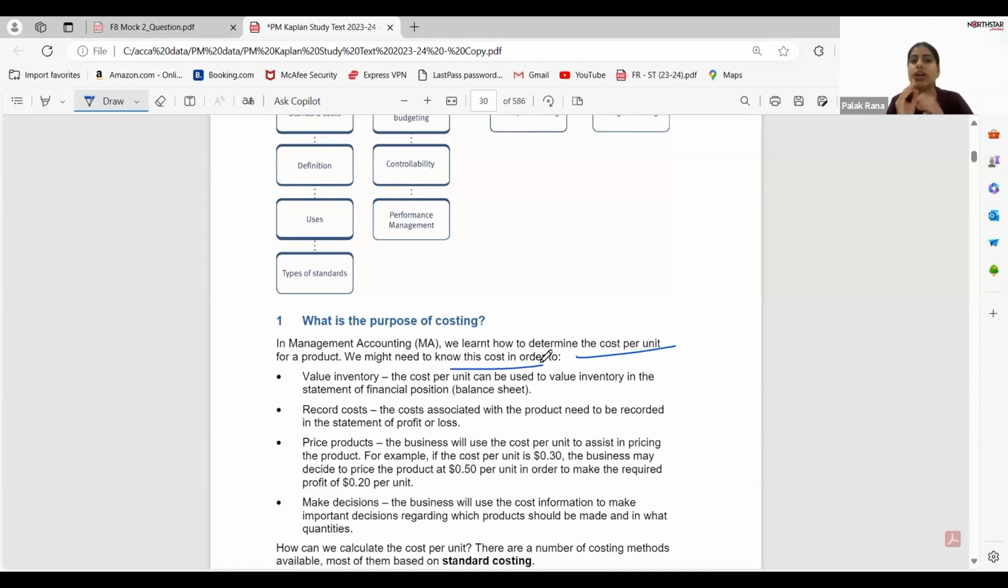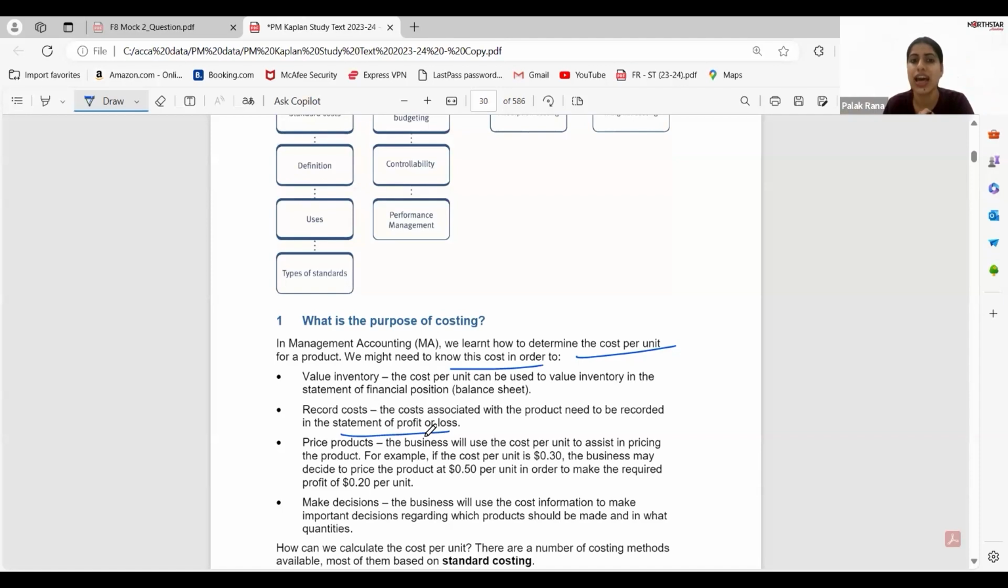Next is to record the cost. The cost associated with the product needs to be recorded in the statement of P&L. If I have bought something, I need to record in my financial statement how much I have expensed. Or if it's a credit purchase, then I need to know about my liability. Next is pricing the product. If I want to calculate the cost per unit, I need to decide the cost for a particular product so that I can decide my profitability, that within this transaction, how much profit I will earn.